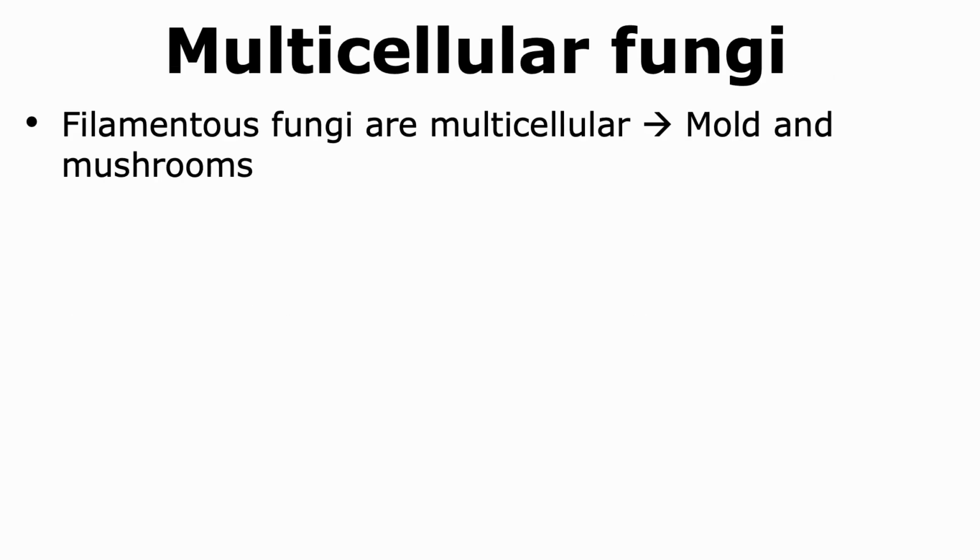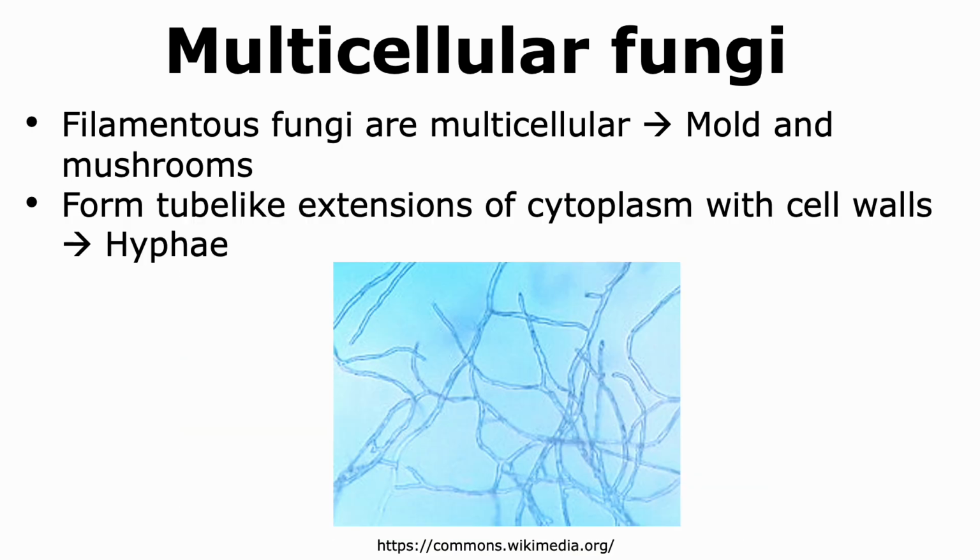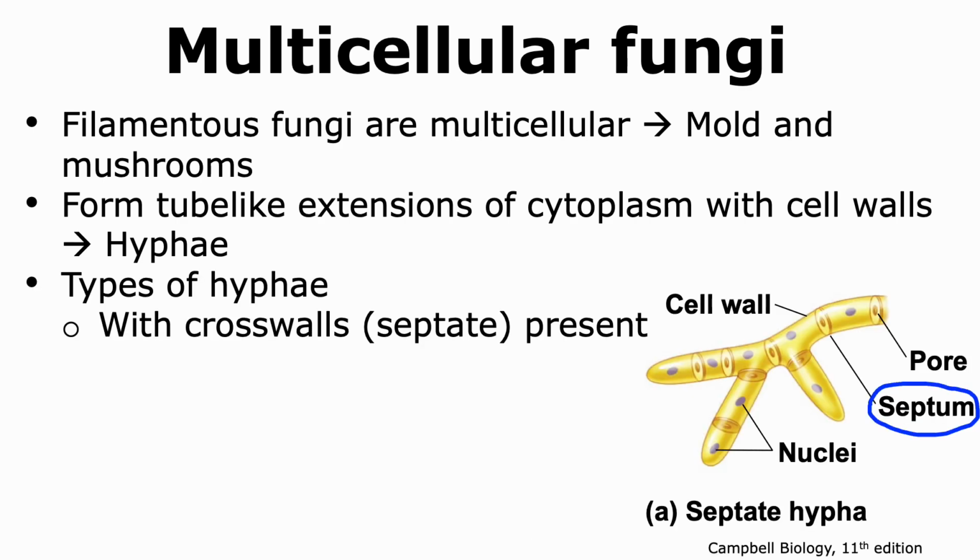Some common examples of filamentous fungi are mold and mushrooms. Filamentous fungi show the presence of tube-like extensions of cytoplasm that are covered with the cell wall. These tube-like extensions are called hyphae. There are different types of hyphae.